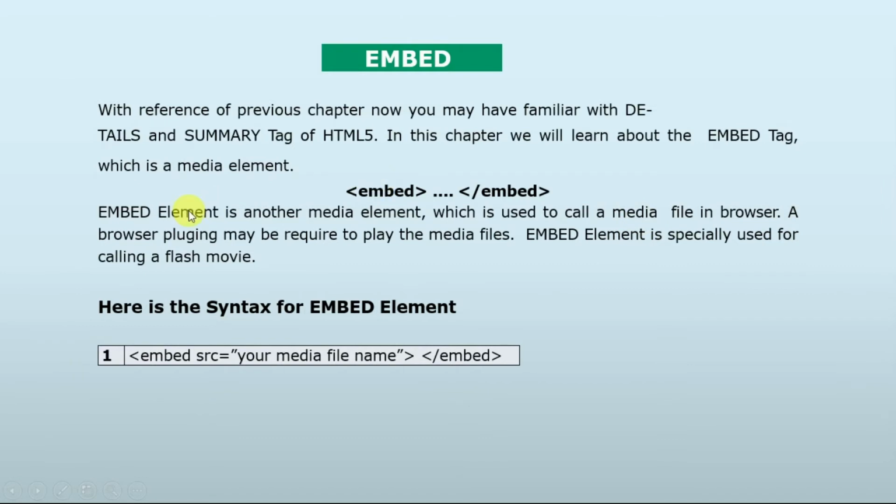Then we have embed. Embed element is another media element which is used to call a media. Suppose you want to call a media without using path and source, we can embed that file in our source code. So a browser plugin may be required to play the media files. Embed element is specially used for calling a flash movie, as the syntax we can see.